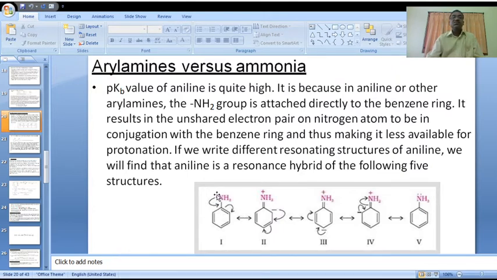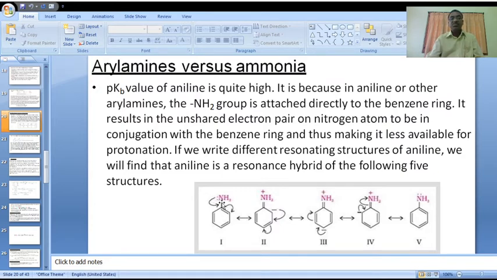That pair of electrons is involved in the conjugation, which gives more number of different resonance structures. But this pair of electrons is not participating in the protonation or in the reactions. It is involved in the conjugation process.